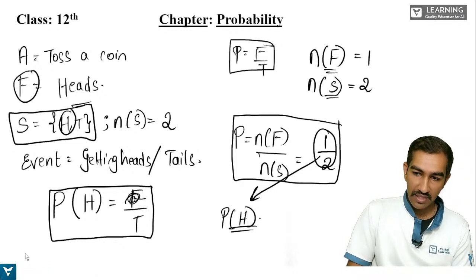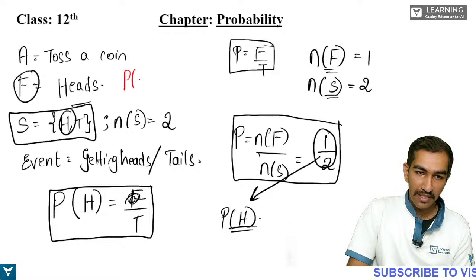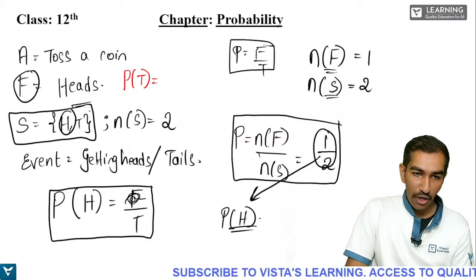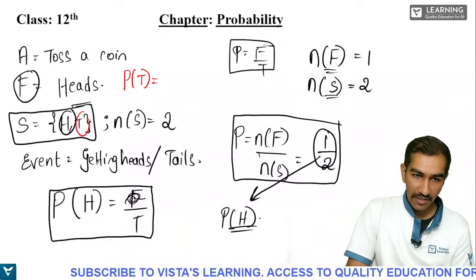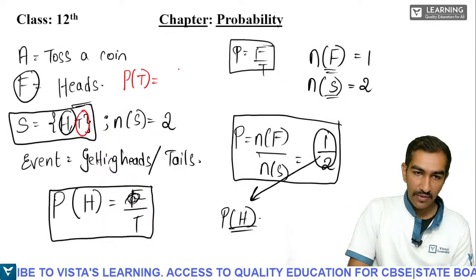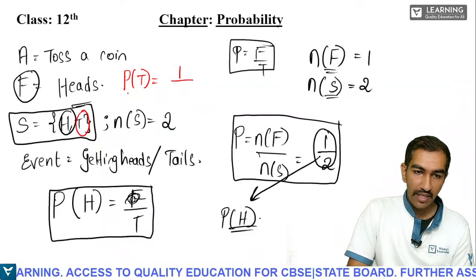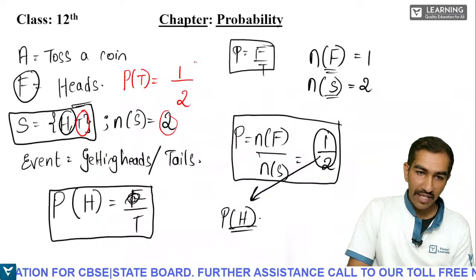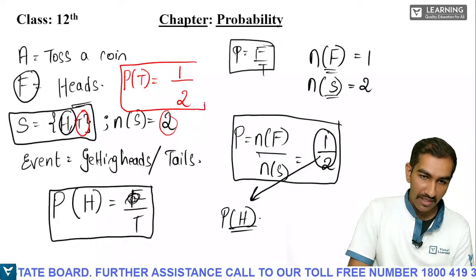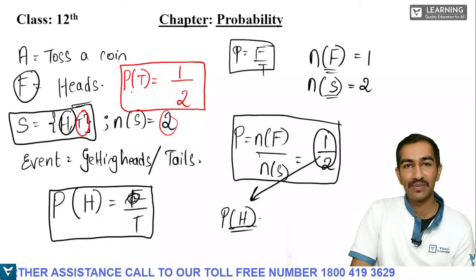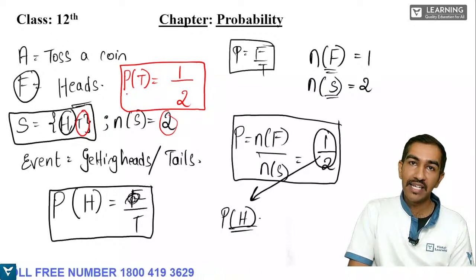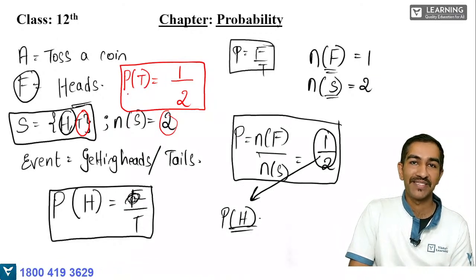So here again we will see the probability of getting tails. Directly we'll write it. How many tails are there here? Can you just check? There is only 1 tail, right? So write 1 divided by the total number of outcomes, 2. So probability of getting tails also will be equal to how much? 1 by 2. Probability of getting heads is 1 by 2. Probability of getting tails is also equal to 1 by 2.